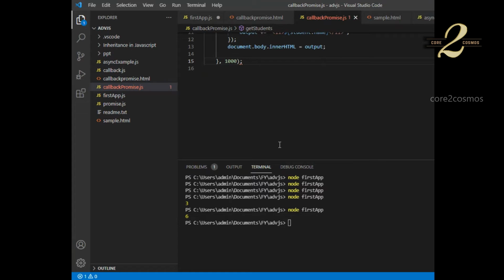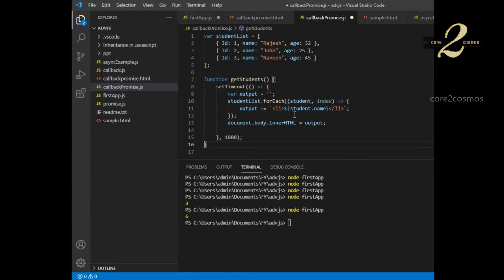I think I'm missing one curly brace. So basically, I prepared a student list, and in the function getStudent, I'm looping through every record, and I am appending the student name in a list item, and finally, after completing the for each loop, I am appending that into the document.body. So that is what I am saying.